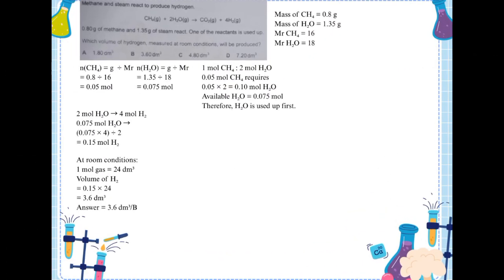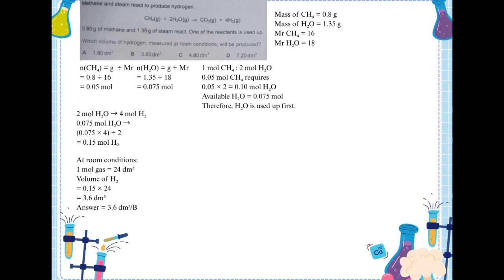Next question. Methane and steam react to produce hydrogen. 0.8 gram of methane and 1.35 gram of steam react. One of the reactants is used up. Which volume of hydrogen measured at room condition will be produced? So first I calculate the moles of methane. 0.8 grams of methane divided by its relative molecular mass of 16 gives 0.05 moles.